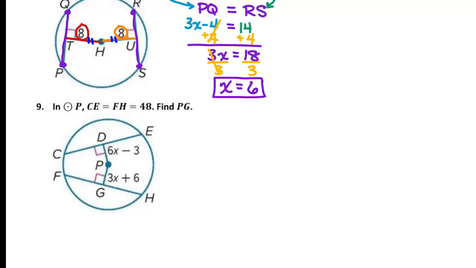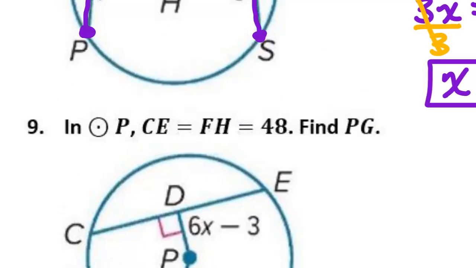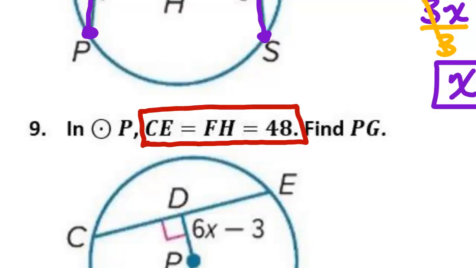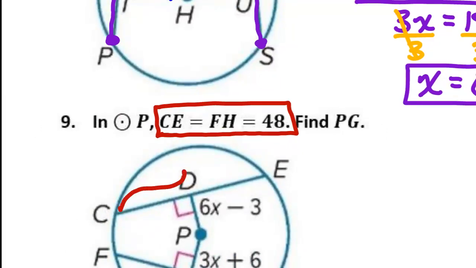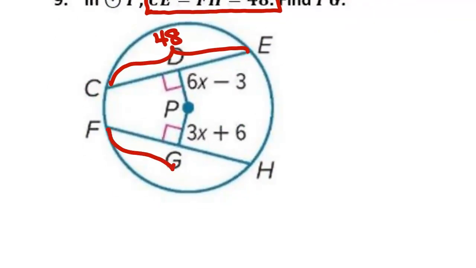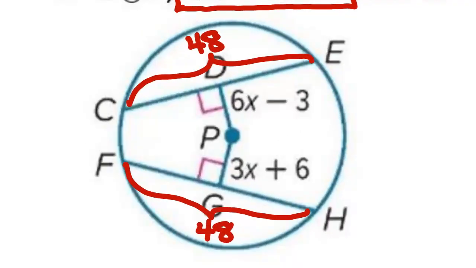And then we come down here to number 9. Number 9 says that segment CE and segment FH both have a length of 48. So this right here is 48. And this down here is 48. So we know that these two chords are congruent.